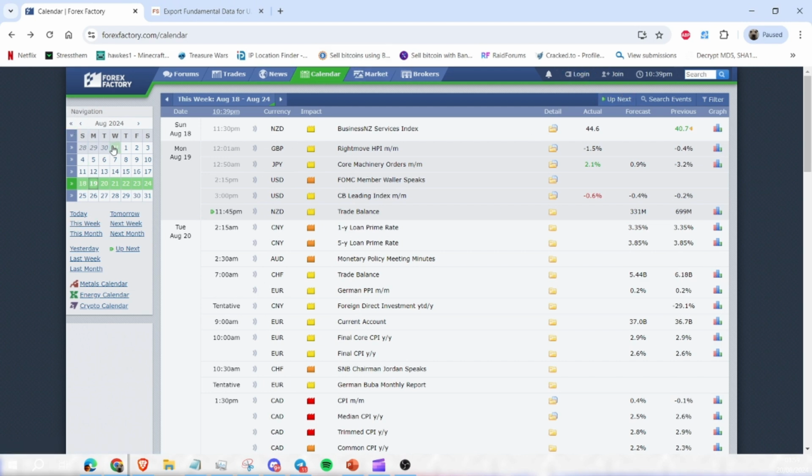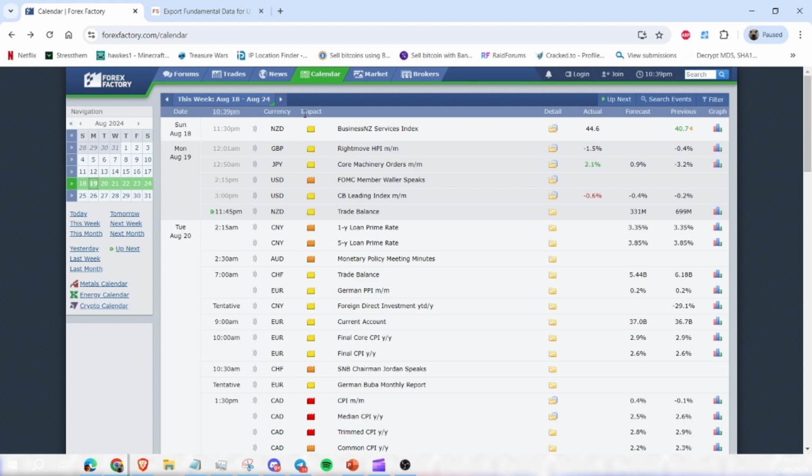So on the left, you can navigate the date. We can choose what day or week we want to select and see the news for. Same here, we can pick between our calendars as well. This is the date it will happen at, the time it will happen at. This is the currency it will tend to affect. So the US dollar, the Japanese yen, pound, New Zealand dollar.